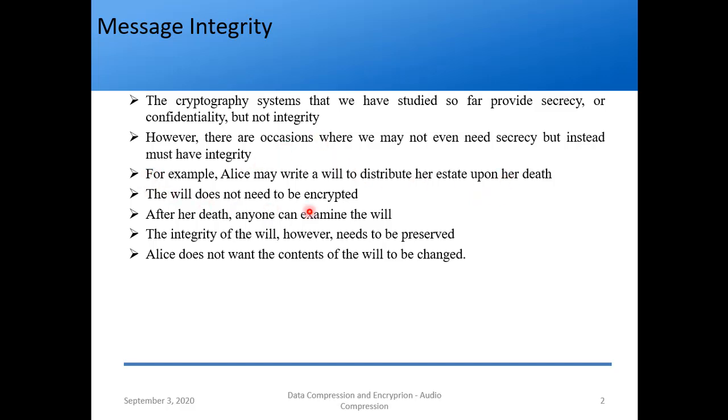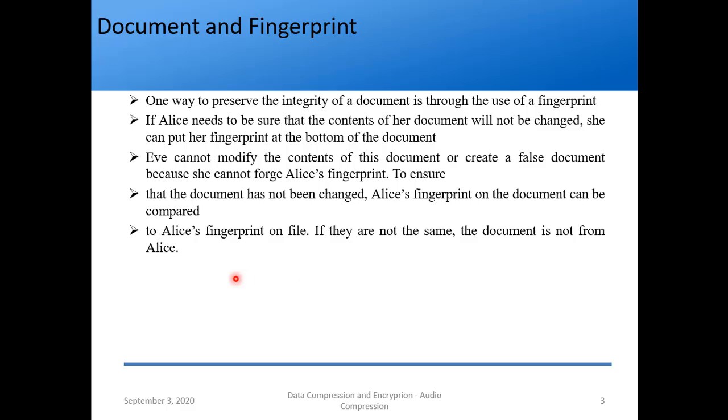So the will does not need to be encrypted, it can be seen by anyone, right? After her death, anyone can examine the will. The integrity of the will, however, needs to be preserved. That is, whatever contents are there in the will, those are very important. They should not be tampered with or changed, right? So Alice does not want the contents of the will to be changed. That is why integrity is important here, but confidentiality is not important, right?